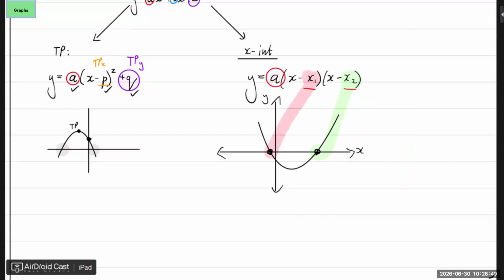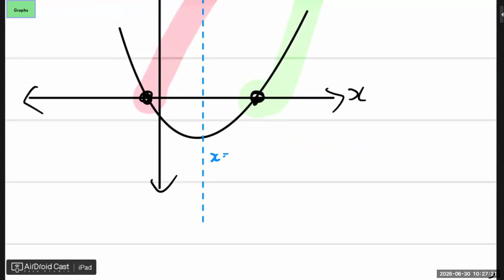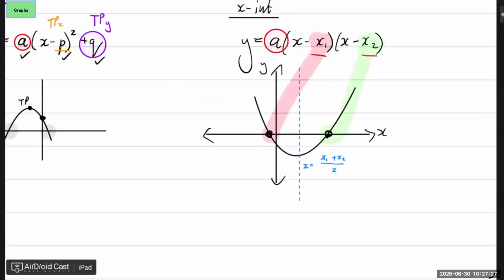Now, what I want to show you is, if you have it in this form, how can I quickly get the x value of the turning point? Let's say you've been given this value, that value you have, that value you have. So how can I quickly get that value there? Yes, it's just in the middle. So you can just add these two numbers and divide by 2. You see, and then you have that.